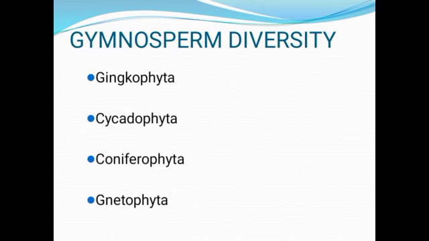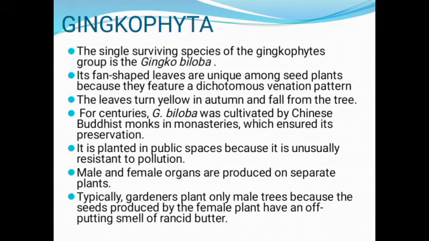Now let's go back to gymnosperm diversity. We said there are four groups: the Ginkgophyta, the Cycadophyta, the Coniferophyta, and the Gnetophyta. Ginkgophyta, the single surviving species of the Ginkgophyta group is Ginkgo biloba. Its fan-shaped leaves are unique among seed plants because they feature a dichotomous venation pattern. Now, the leaves usually turn yellow in autumn and fall from the tree.